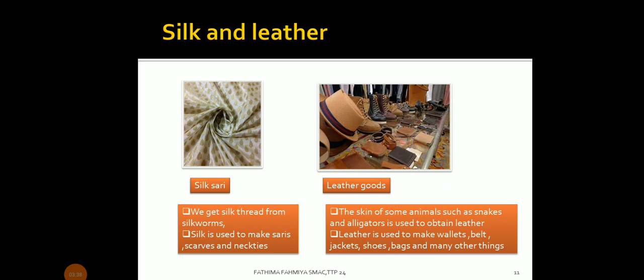Silk and leather. You can see a silk sari in the first picture. We get silk thread from silkworms. Silk is used to make saris, scarves, and neckties. Leather goods: the skin of some animals such as snake and alligator is used to obtain leather. Leather is used to make wallets, belts, jackets, shoes, bags, and many other things.